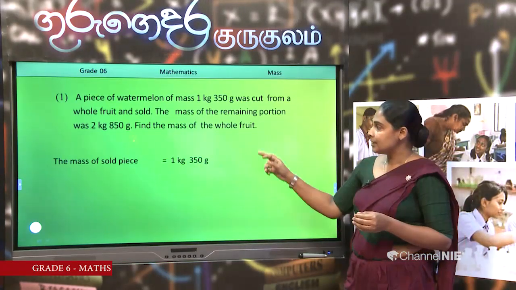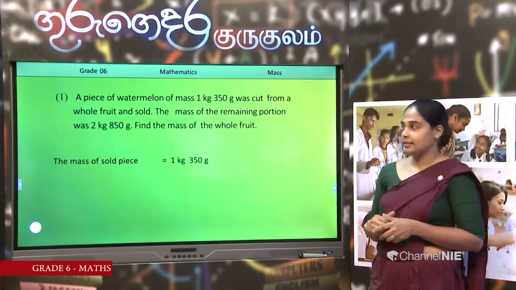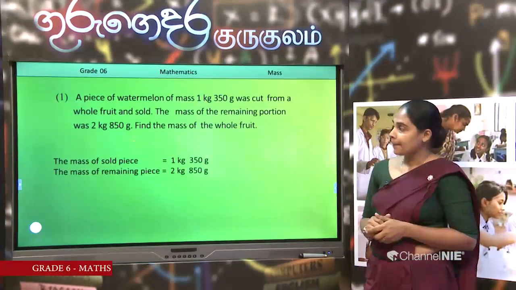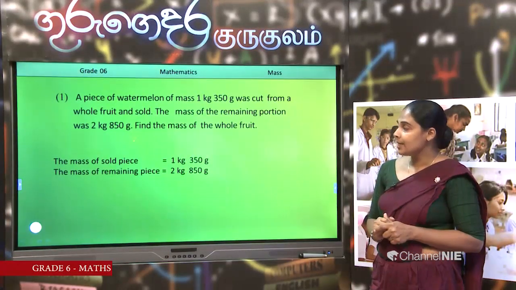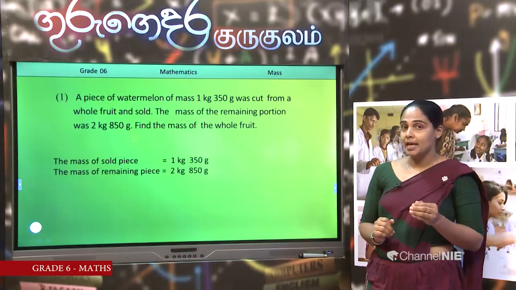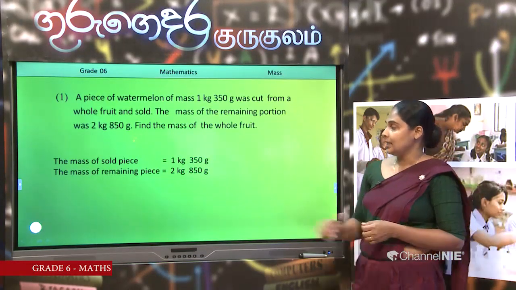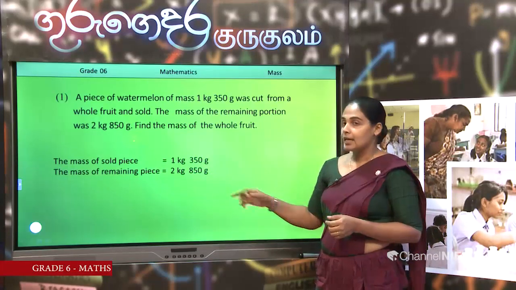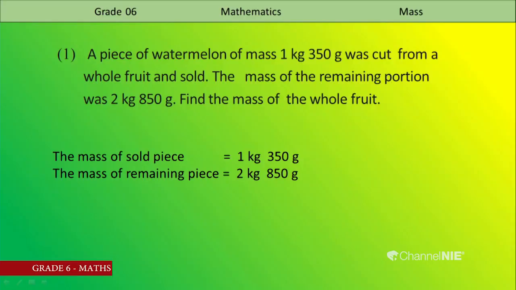Then what is the next sentence? It is the mass of the remaining piece, 2 kilograms 850 grams. Now we know the method to obtain the answer. We should do the addition. Let's add these masses. How can we write? The mass of the whole fruit, then the answer, 4 kilograms 200 grams.